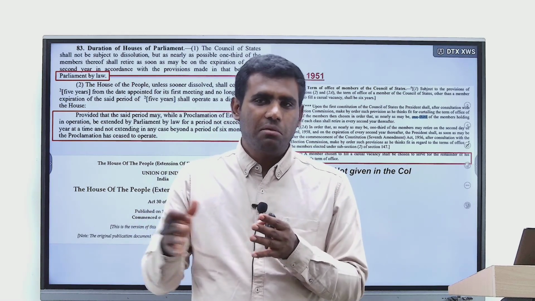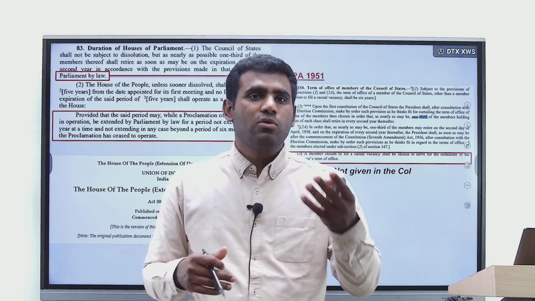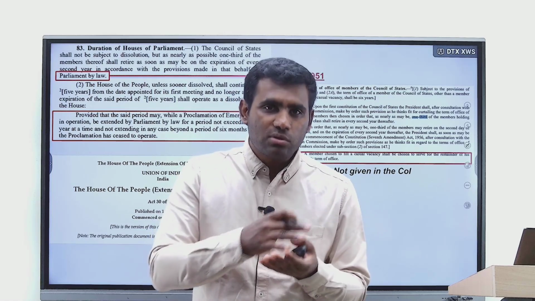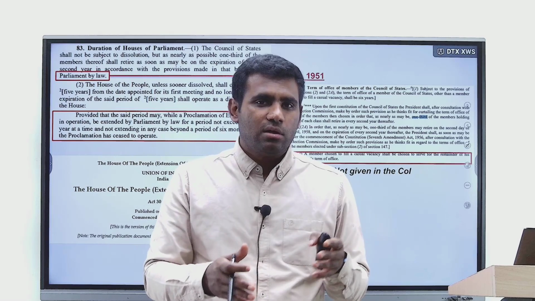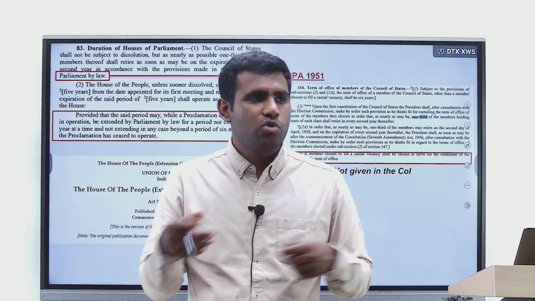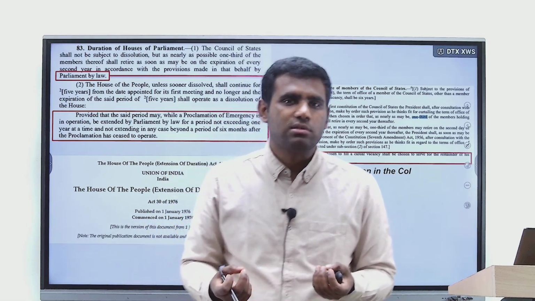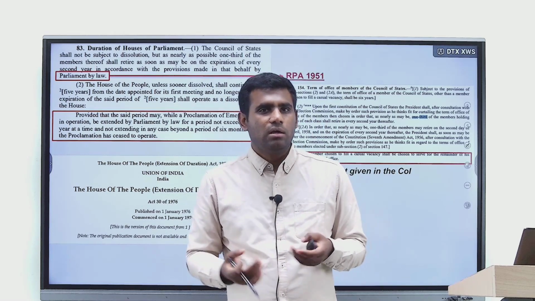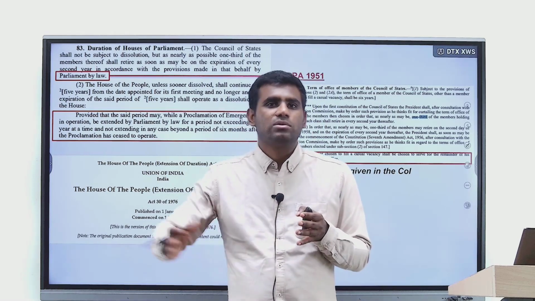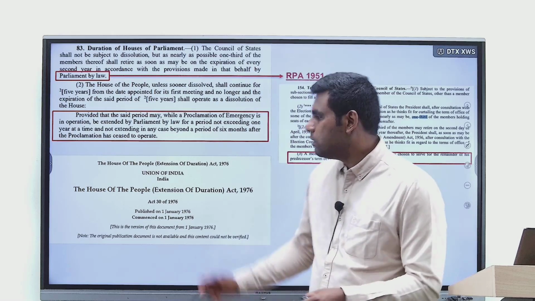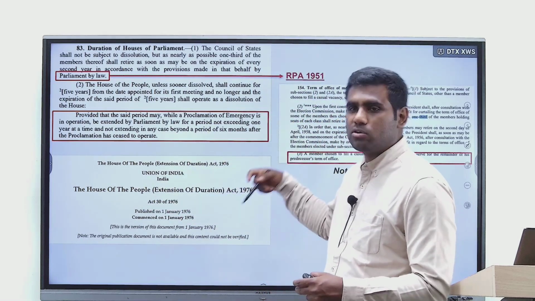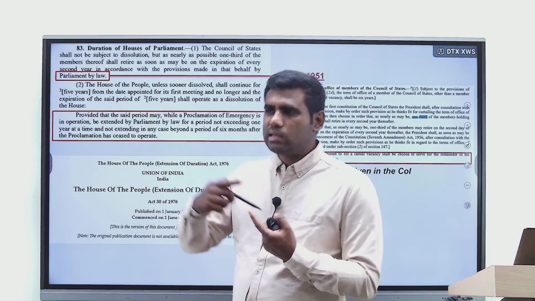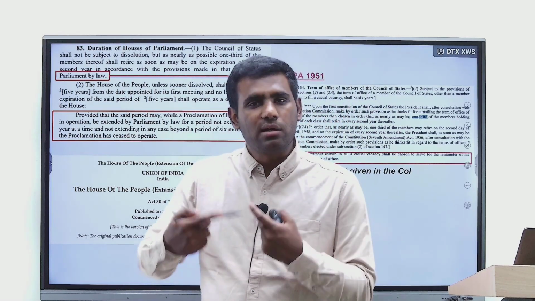So during that time, the tenure of the 5th Lok Sabha would have come to its conclusion. By 1976, the tenure was supposed to end, right? But that was a time of emergency, so you cannot go around holding elections during this time. So that's the reason why the tenure of the Lok Sabha was extended by 1 year. And how was it done? By passing an act. It's called the House of People Extension of Duration Act of 1976. So you can extend the duration by 1 year at a time.